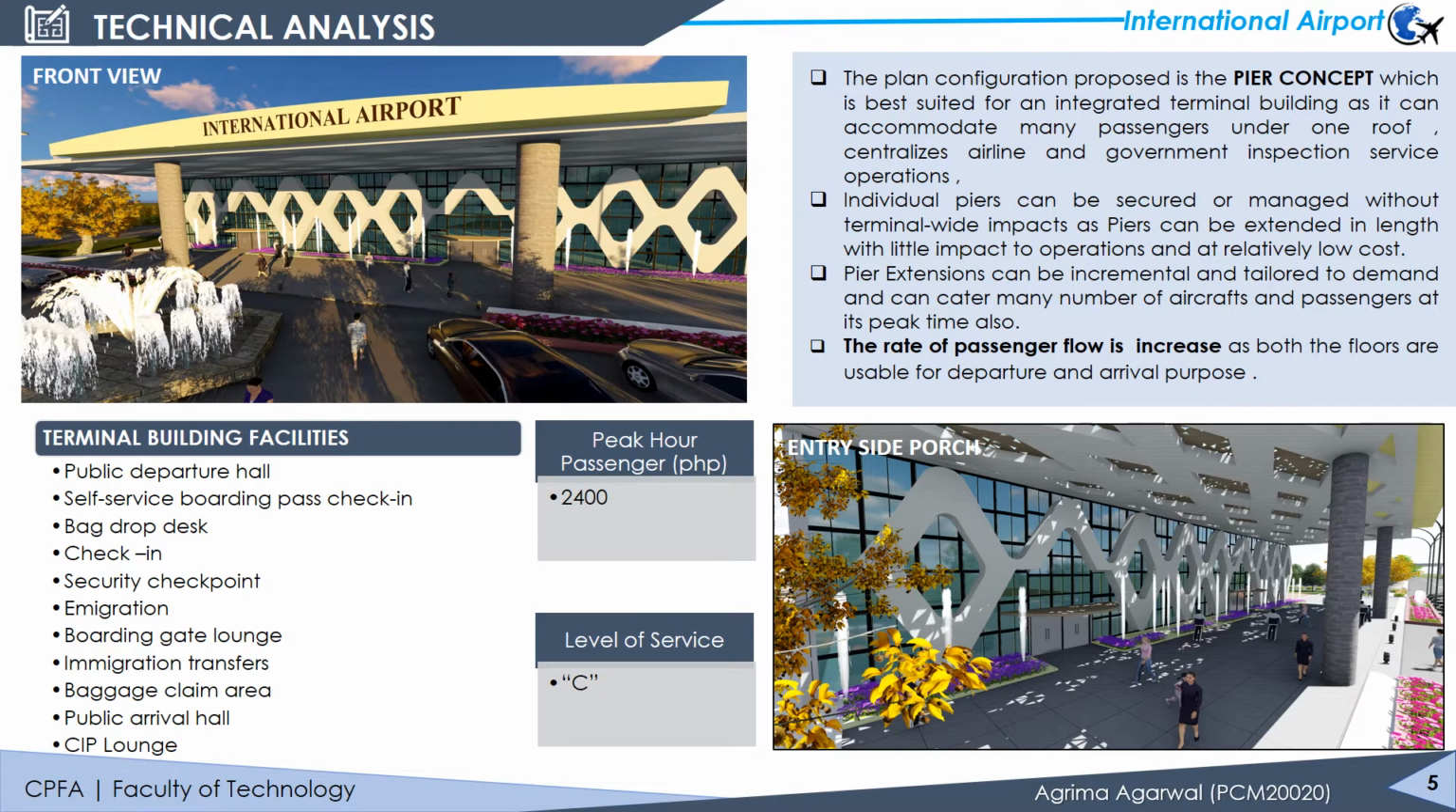The area of the plan is 35,000 square meter as per the requirement given, and it is an integrated domestic and international terminal building. The capacity is 3.5 MPPA, and from that the peak hour passengers are calculated, coming out to be approximately 2400, which are used to calculate the area of the building. We have proposed the pier concept because of accommodation of aircraft parking on both sides, increasing efficiency of space. It can also accommodate many passengers under one roof. Individual piers can be managed without terminal-wide impact and with little impact to operation. With reference to the proposed plan, we have designed views showing the front view and the side porch views.